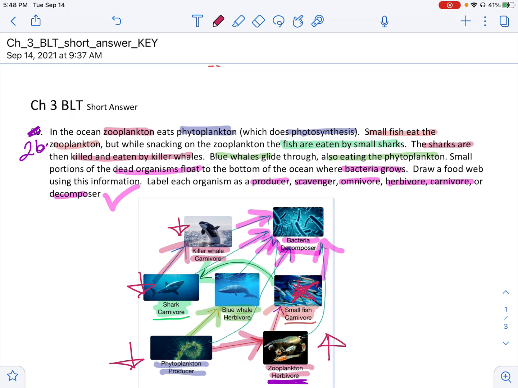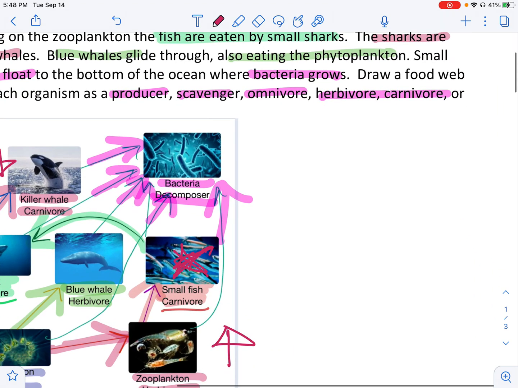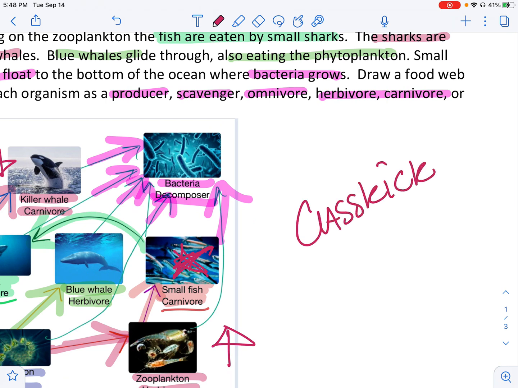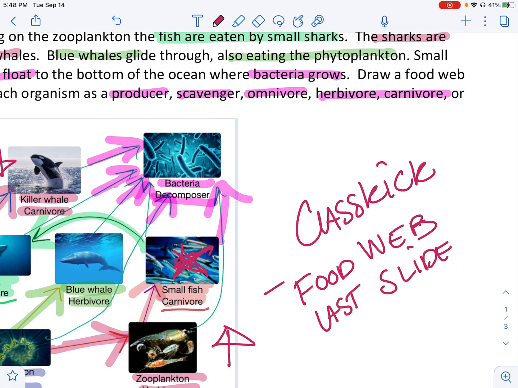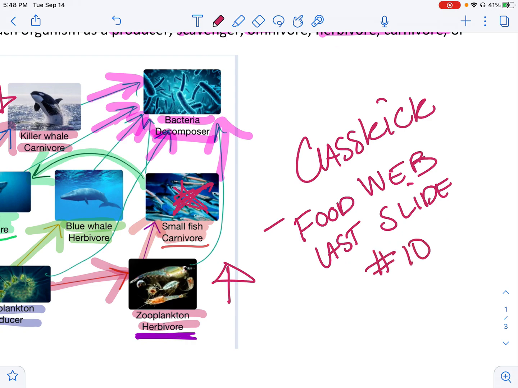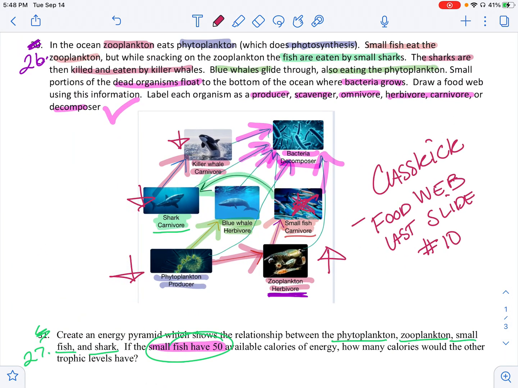But if you're not feeling confident, here is what I would suggest you do. In Class Kick, the assignments that go along with this would be your food web assignment. Sorry, that was supposed to say food web. Okay, so your food web assignment, specifically, I think it was the last slide, number 10, asked you a lot of questions about the energy pyramid and things like that.